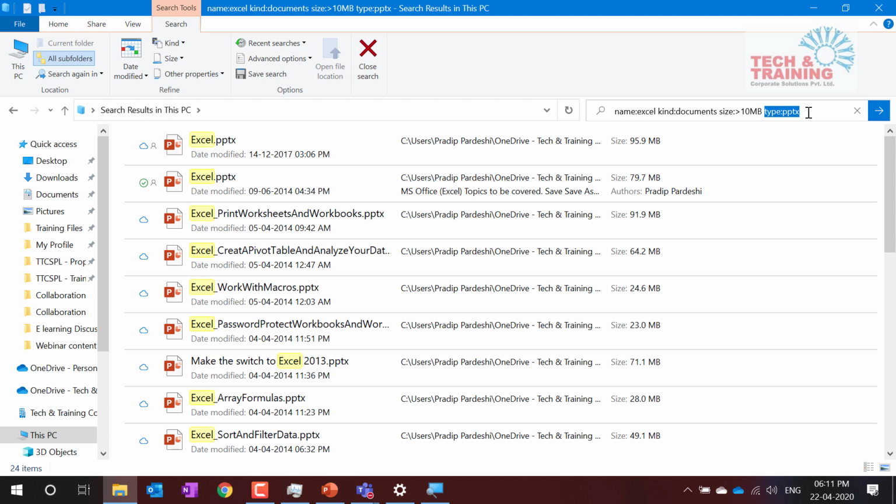Now, after going ahead with type PPTX, the next thing that I'm going to talk about is that I'm looking up for more files. Let's say the file that I have worked on in the last 2 years. So somewhere within the last 2 years, I would have worked on this file. So let me locate the file. So I go to date modified.